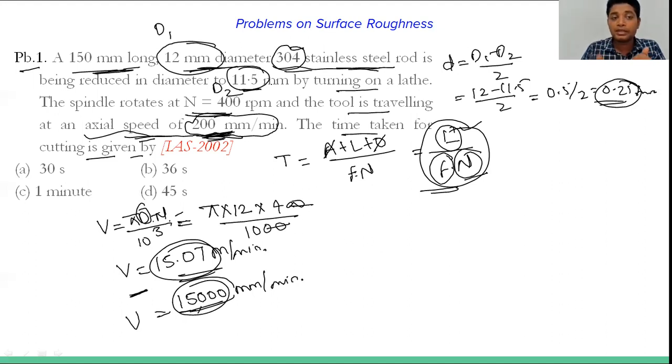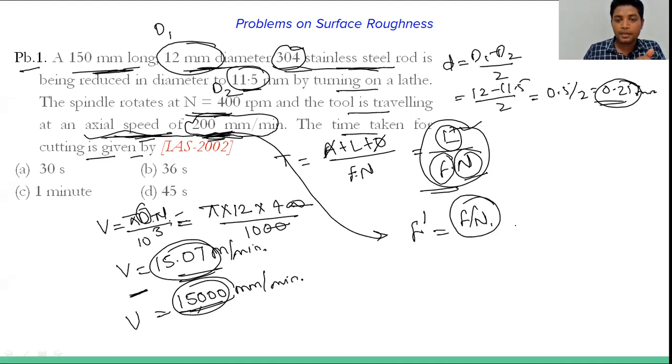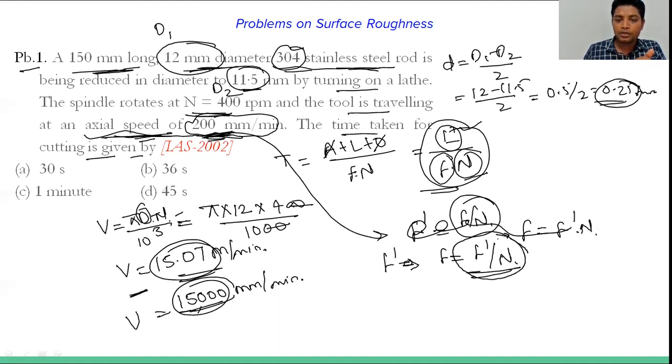So both are not equal, which means this is not the cutting speed, it is the actual feed. The actual feed is represented by f dash, and that will be equal to f into n. So this is basically f into n. From here you can calculate the value of f, so this is f dash, and from this you can get the value of f, that will be equal to f dash by n.